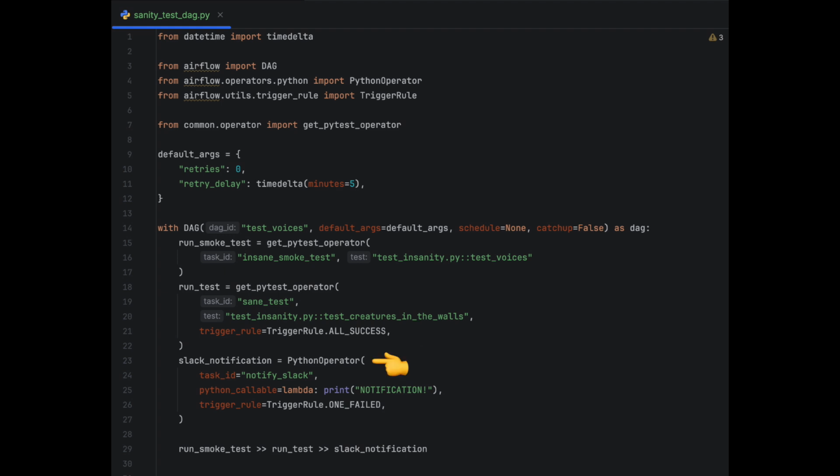I've also added a mock Slack notification task. It's not a real implementation as it's not in scope of this demo. This task has the one failed trigger rule, so it will get executed only if any of the previous tasks fails. Here we link tasks together, creating a graph. Trigger rules allow you to build incredibly complex logic.